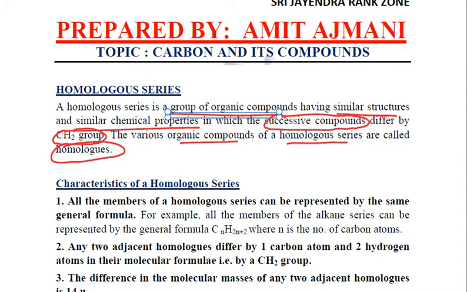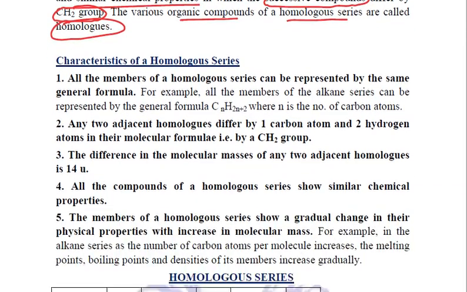Now when we are talking about a homologous series, there are certain characteristics which need to be remembered. The first and very important characteristic is that all the members of a homologous series can be represented by the same general formula. What exactly the general formula will be depends on which series we are talking about.